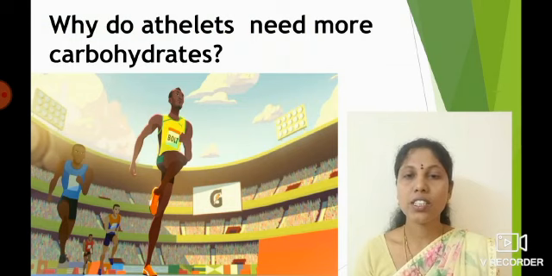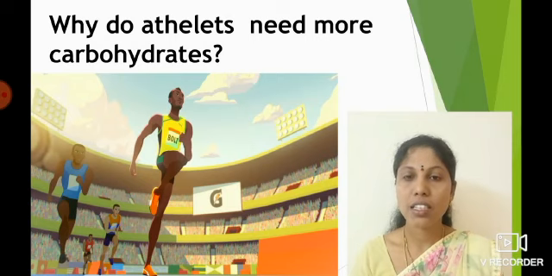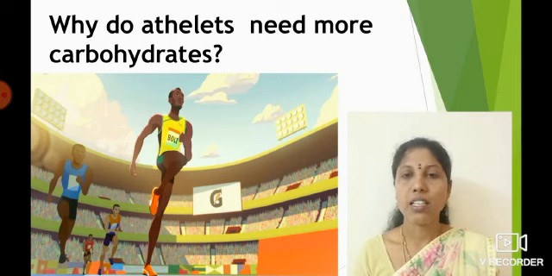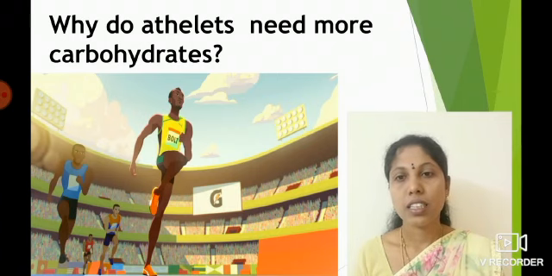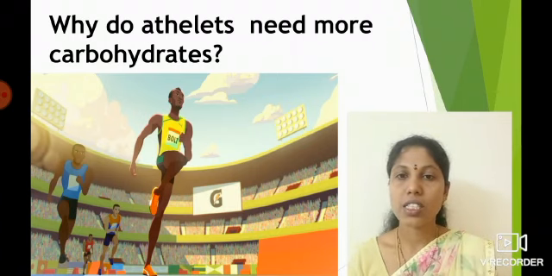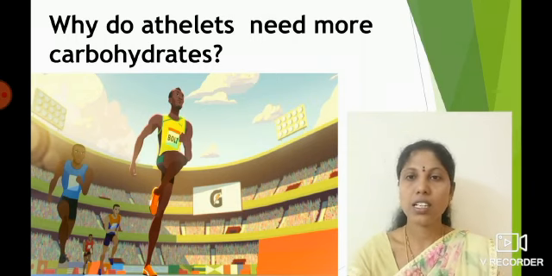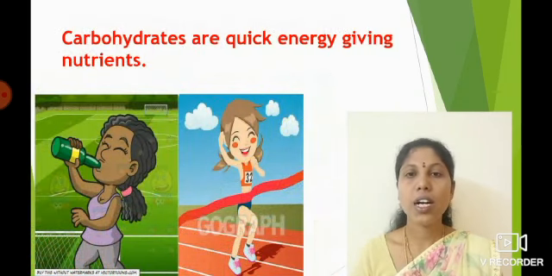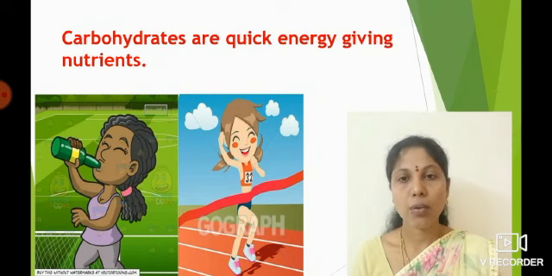Look at this picture, children. Who is he? He is an athlete. What is meant by athlete, children? The person who runs is called an athlete. Right, children? Why does he need more carbohydrates? Yes. He needs more carbohydrates because he loses his energy very quickly by running. Right, children? Carbohydrates are quick energy giving nutrients. So, sports persons take more quick energy giving drinks that are rich in carbohydrates.